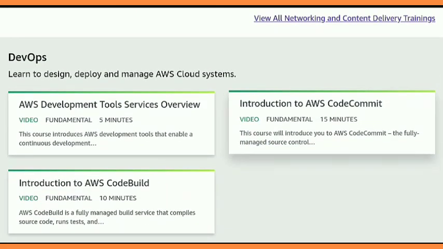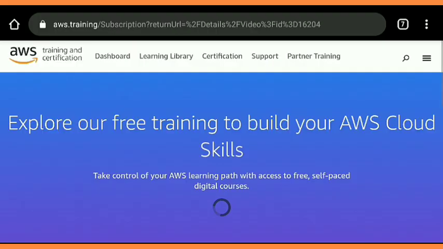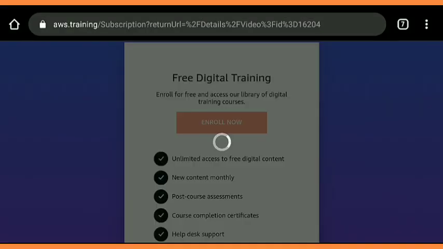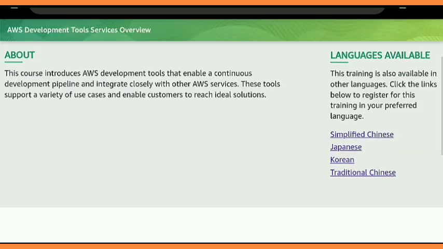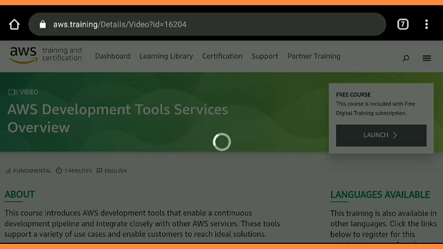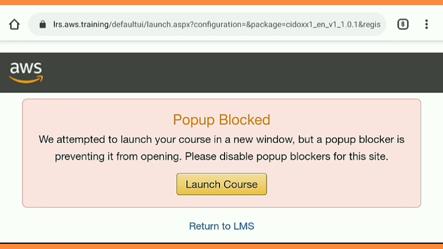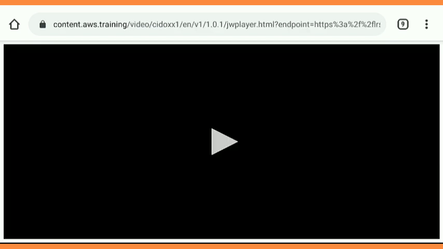You get a certificate by choosing any one, and here I am going to choose a video course, AWS Development Tools Services Overview. It is beginner level. I got this tab because this is my first course on this platform. You also get it only because of your first course, and after that you can easily access any course. I launched the course, and after that you get a pop-up notification because in all browsers pop-ups are blocked, so you just continue.